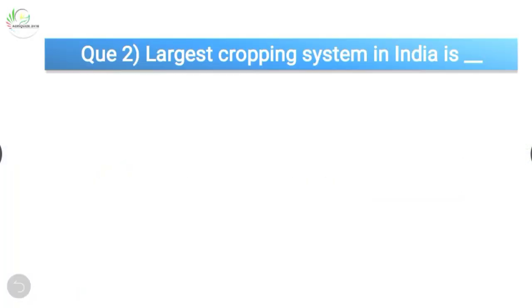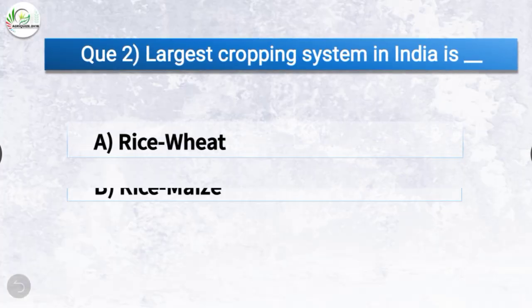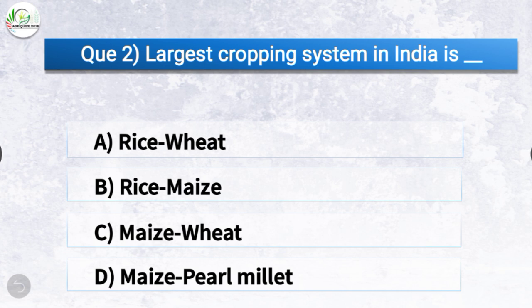Question number 2. Largest cropping system in India is? The options are rice wheat, rice maize, maize wheat, maize pearl millet. The correct answer is option A, rice wheat. So the largest cropping system in India is rice wheat.